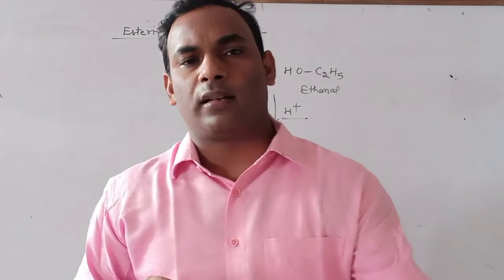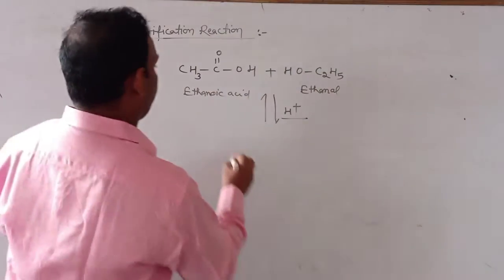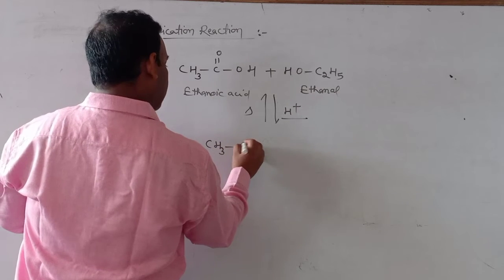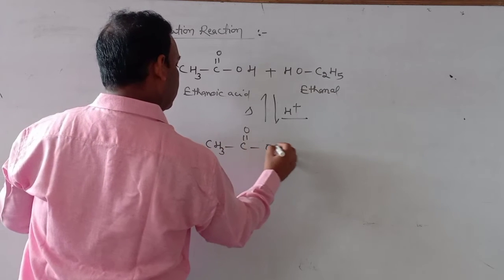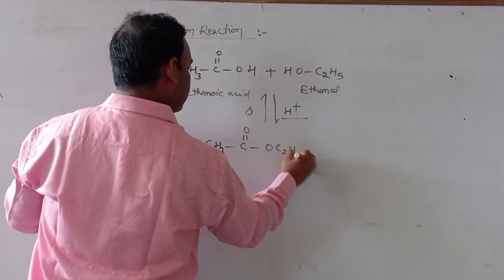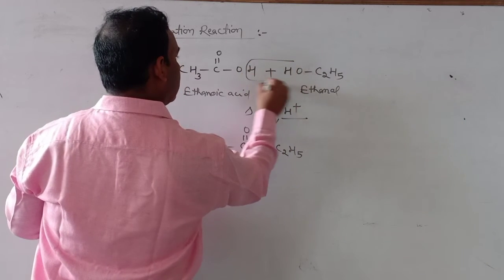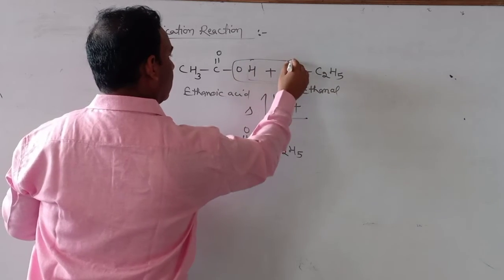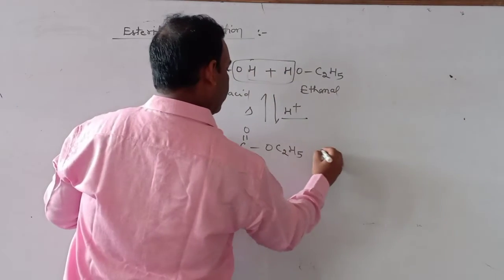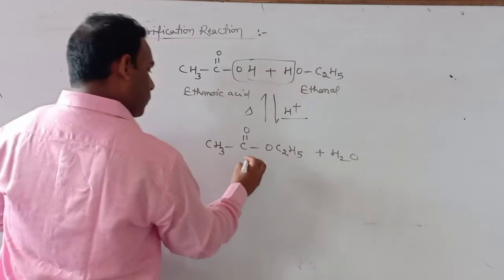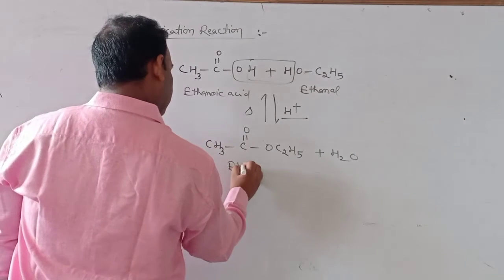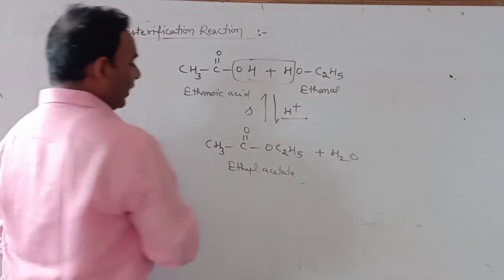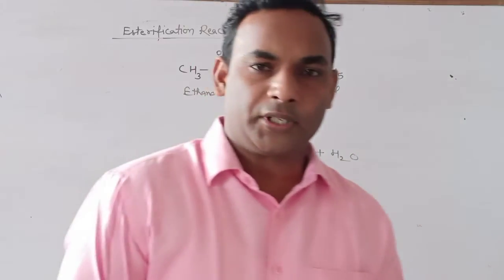They provide H plus ion. Then we get ethyl acetate. The water molecule is evolved. This is ethyl acetate. Ethyl acetate is the commercial name.